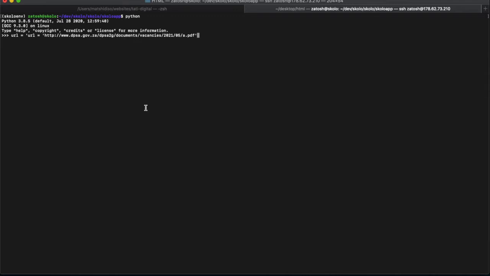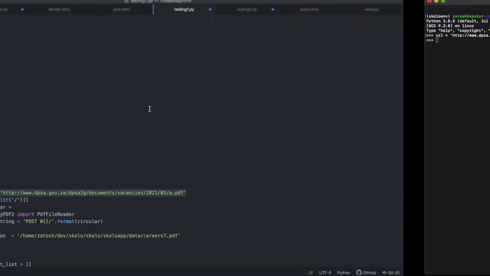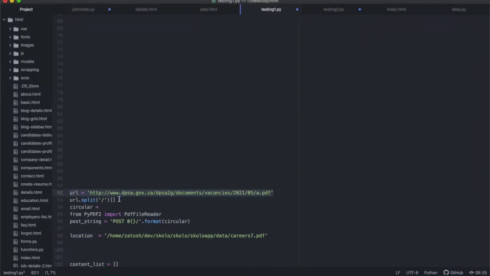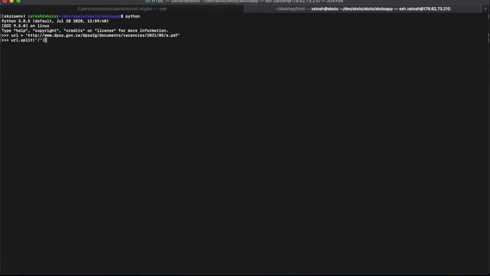Let's just go up here and delete that. So let's say we knew our URL is equal to that, and then we took the URL and split it on the slash, and you would get this. So you would count: this is the 0 element, the first one, 0, 1, 2, 3, 4, 5, 6, 7. If you took this and found the 7th element, it's always going to be the number.